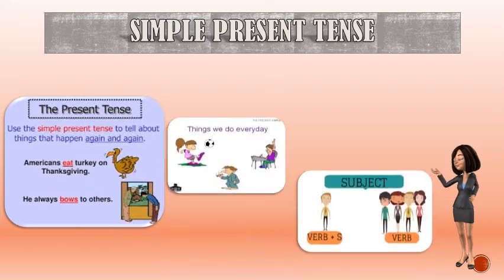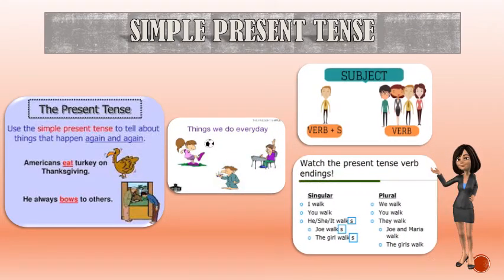Simple present tense tells us about the things that happen again and again, things we do every day.